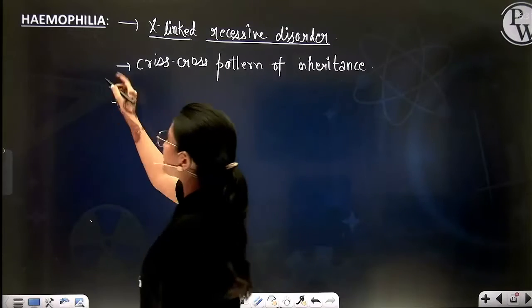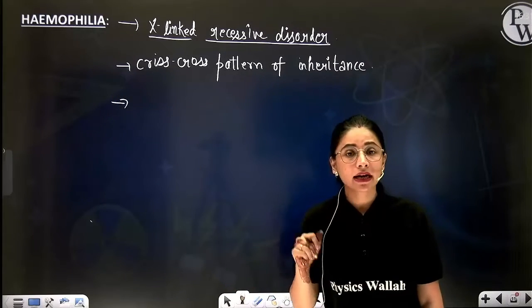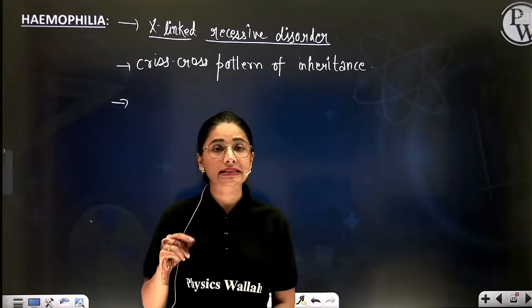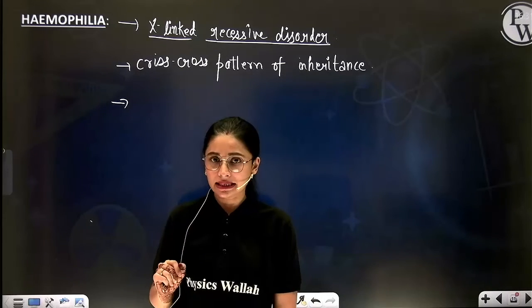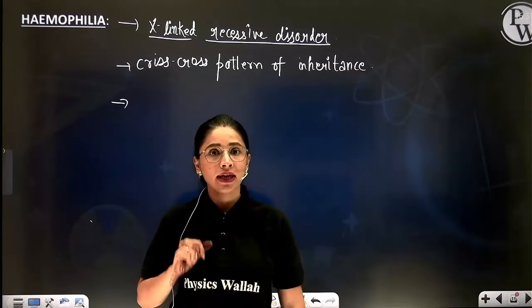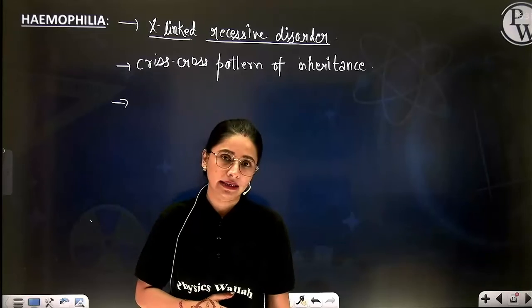Now what happens in this hemophilia, beta? Blood fails to coagulate at the site of injury. As a result, even a small injury leads to heavy loss of blood, right?